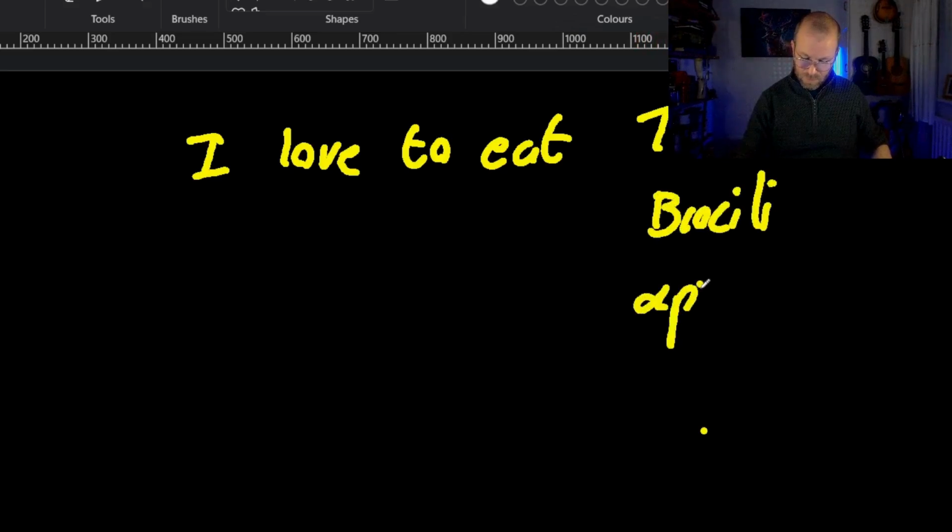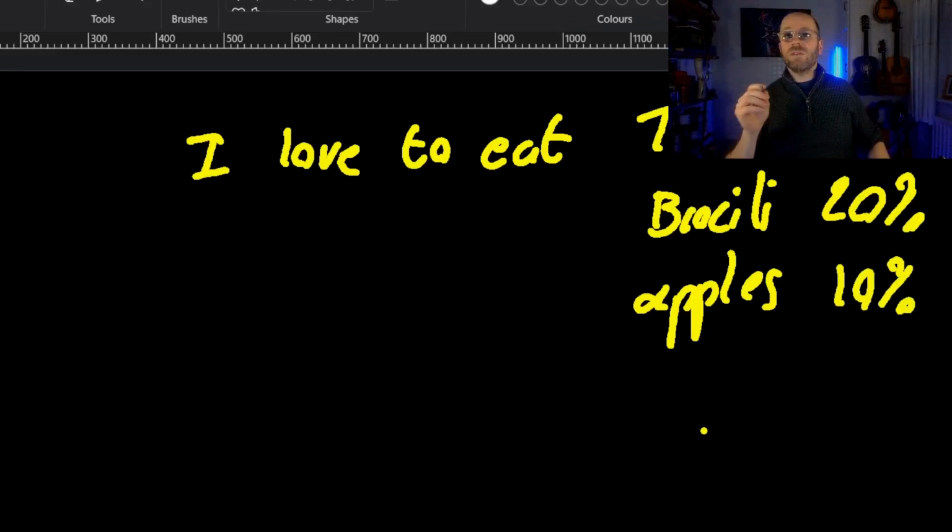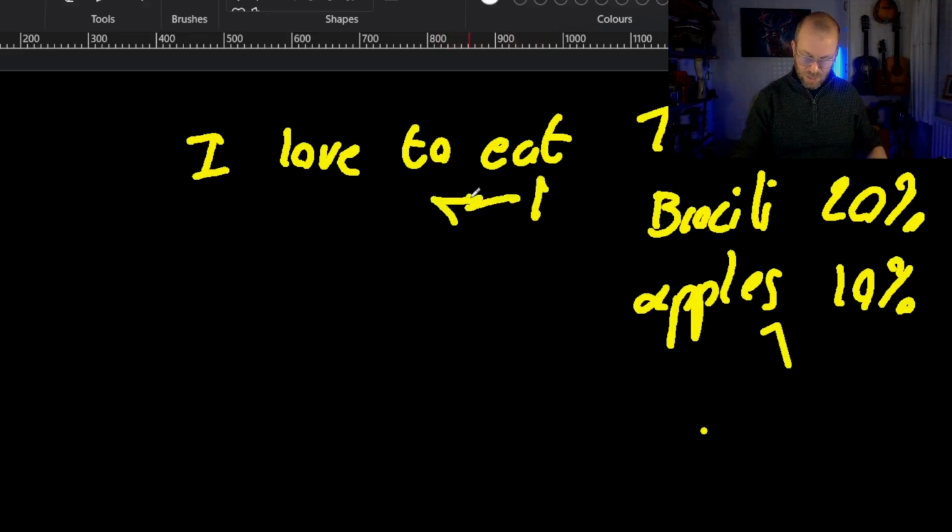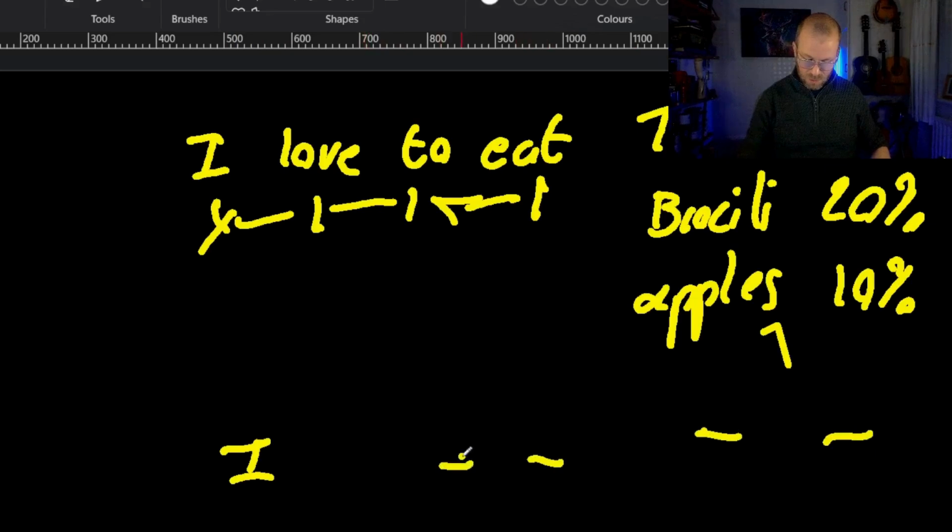broccoli, apples. And the percentage behind these is probably about 80%, 20%, and 10%. So based on the previous states, it's going to tell you the likelihood of the next word, essentially based on the previous state. It's based on this, which is based on that, which is based on this, which is based on that. So whenever you go and type the sentence again, if you type in "I," it's not going to tell you any of these words. It's going to try to predict the next one based on the previous state. Hopefully that makes sense. On to the next example.